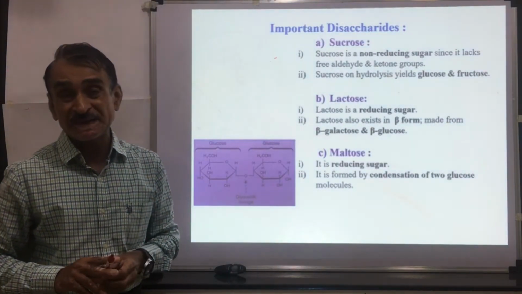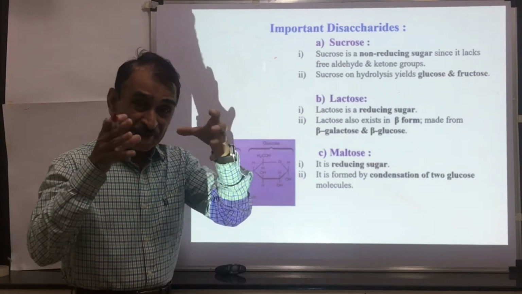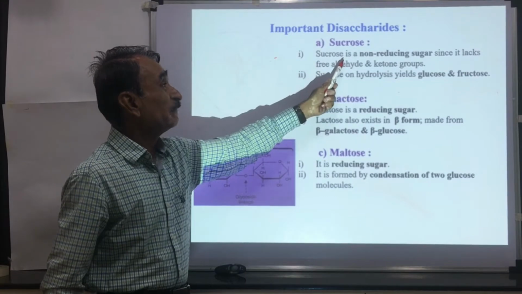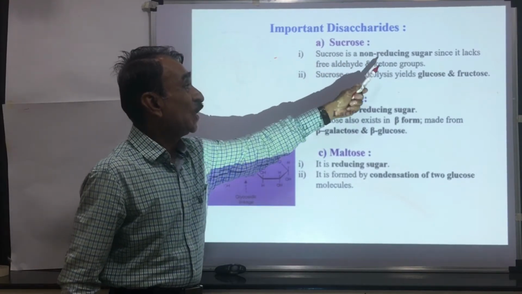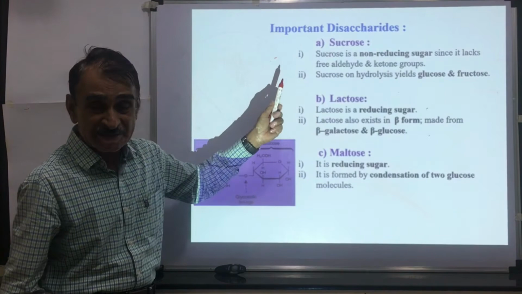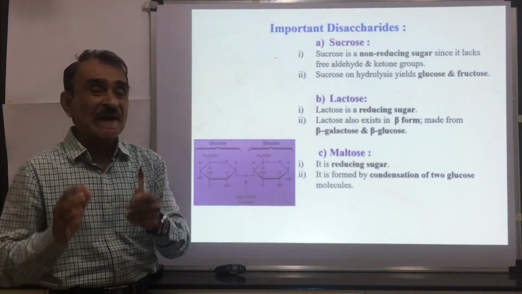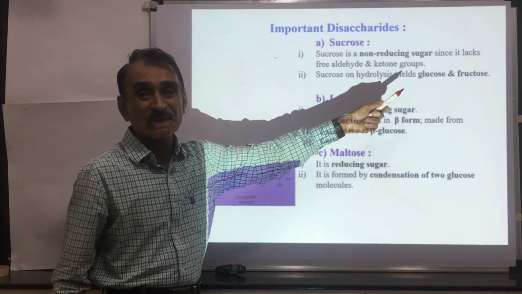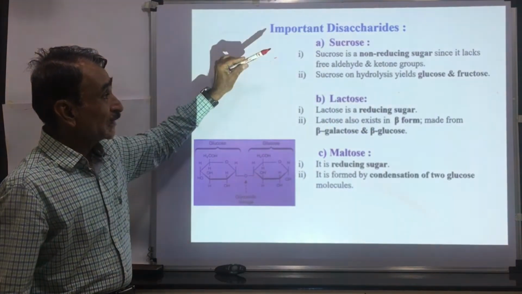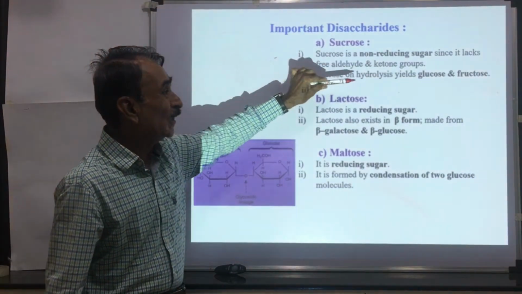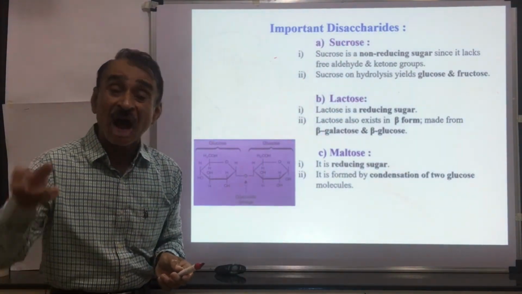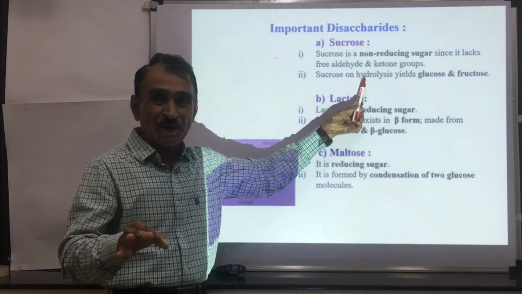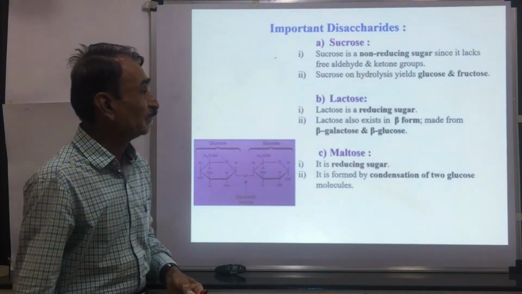Then important disaccharides. Disaccharides contain two molecules of monosaccharides. First example is sucrose. Sucrose is a cane sugar. This is a non-reducing sugar since it does not contain free aldehyde and ketone groups. Sucrose on hydrolysis yields one molecule of glucose and one molecule of fructose. Sucrose is a disaccharide containing one molecule of glucose and one molecule of fructose. In other words, on hydrolysis, sucrose produces one molecule of glucose and one molecule of fructose.